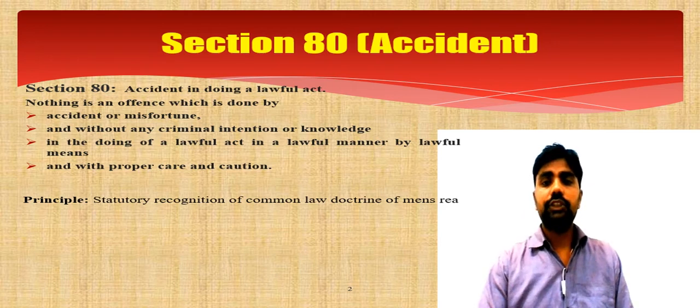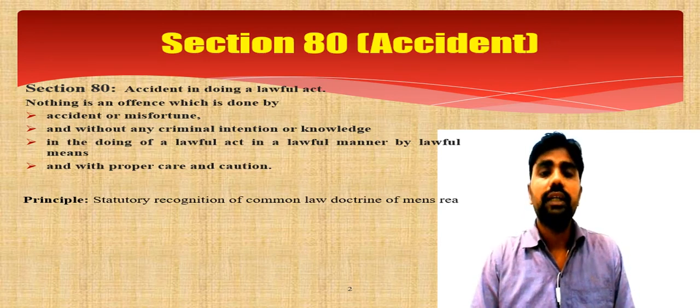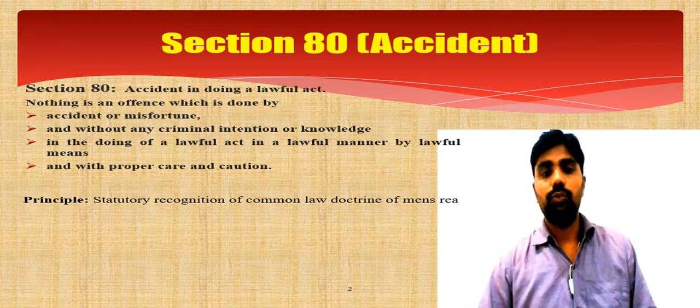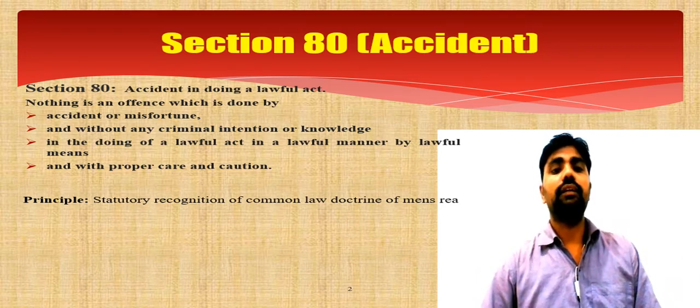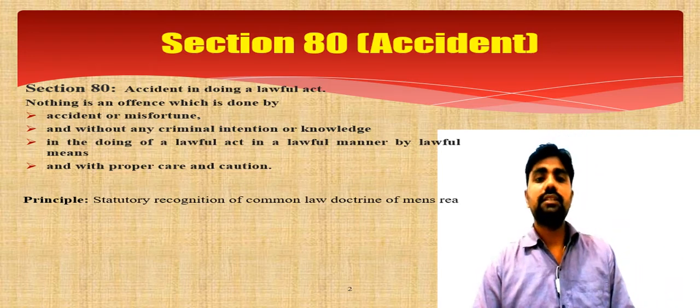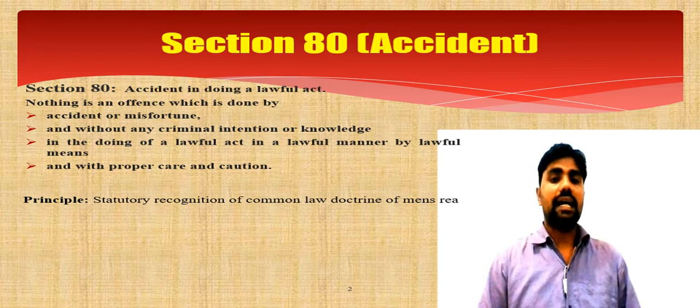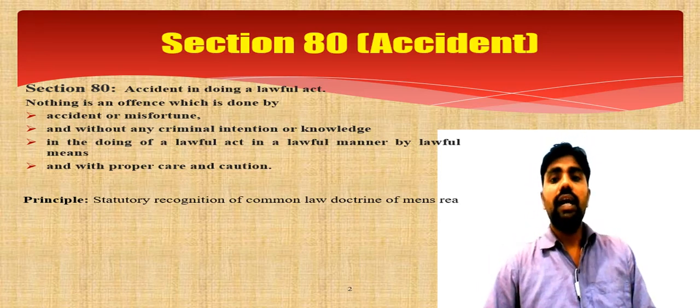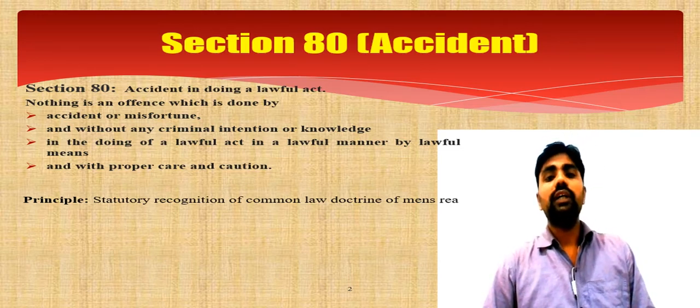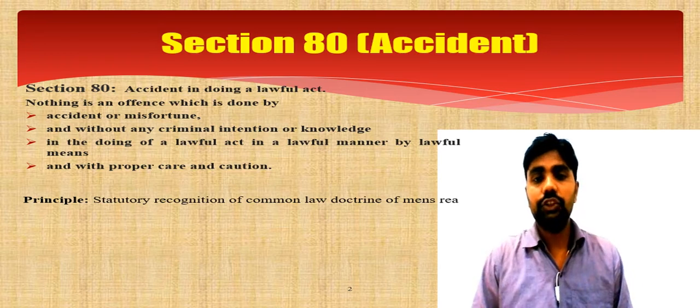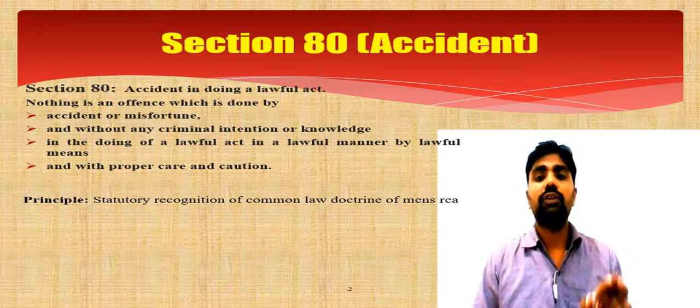So as per Section 80 of the Indian Penal Code, nothing is an offense which is done by accident or misfortune. You must see there are two terms, accident and misfortune, and the act is done without criminal intention or knowledge. What does it mean?